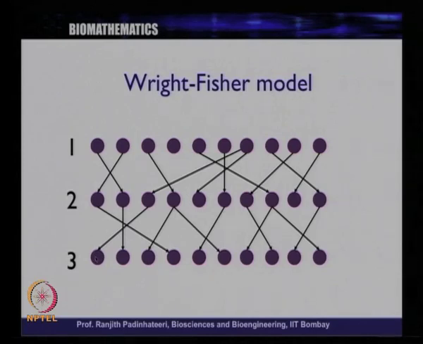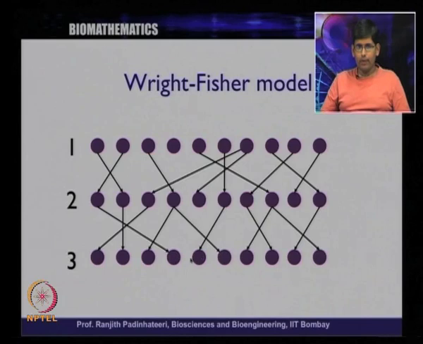Again, you choose the parent randomly for each individual, drawing an arrow from each one to its randomly chosen parent. Exactly the way we went from 1 to 2, we can go from 2 to 3, and so on and so forth.